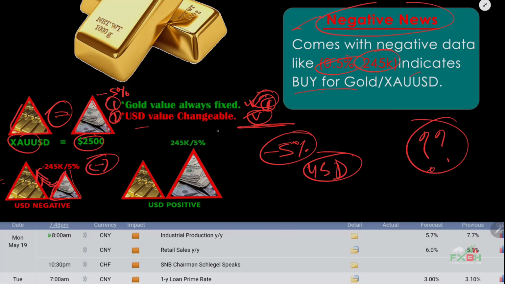Same thing for the other one: if news data comes with a positive value, that means we add 5% to the USD, so it is bigger than the previous one. In that case gold is smaller than USD, so we will sell gold. This is the simple theory.